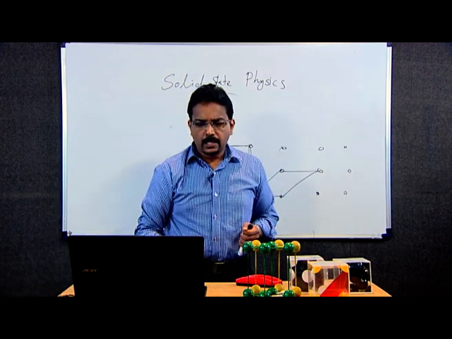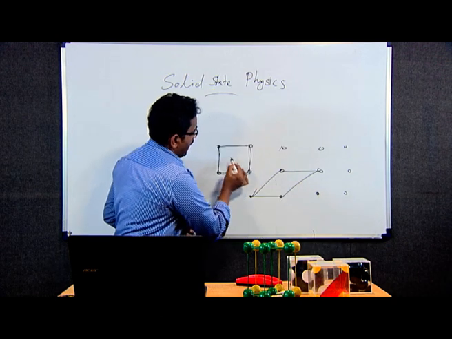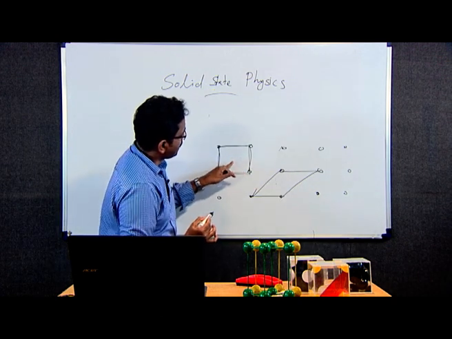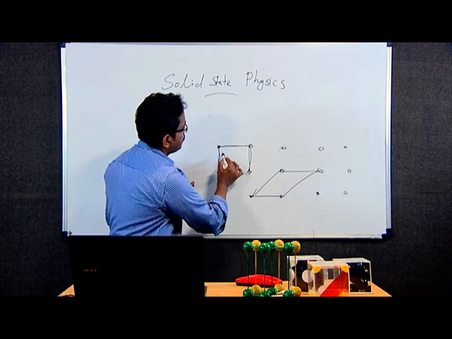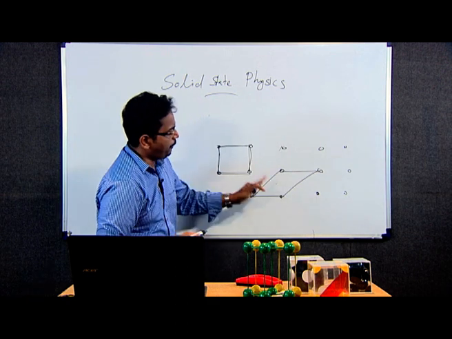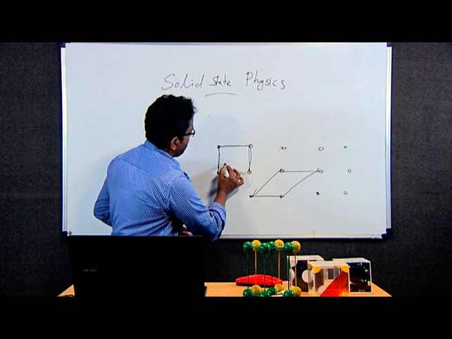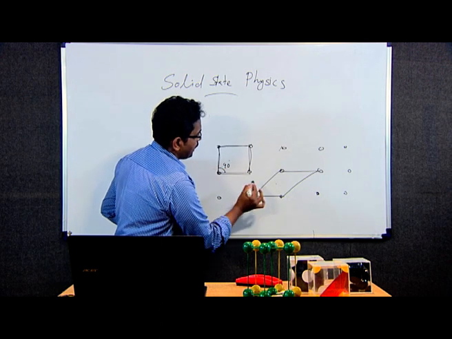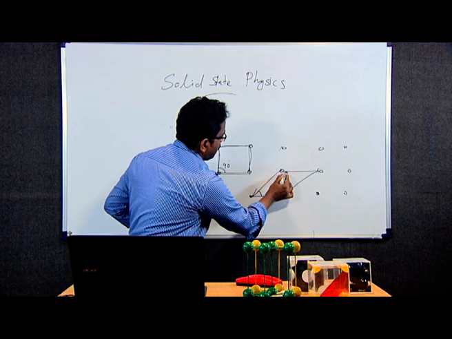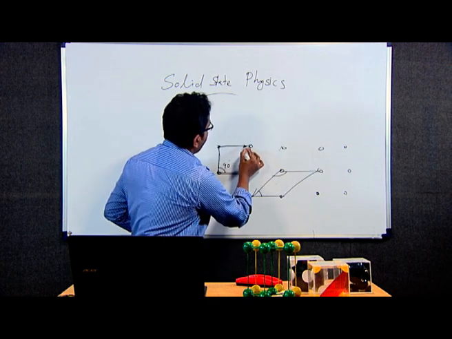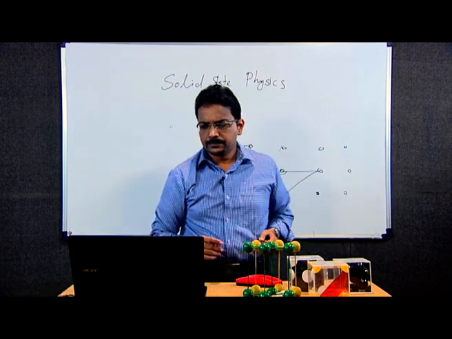So, here we can see these two are rectangular lattices, this is rectangular and this is also rectangular. The only thing is this is a square and this is a parallelogram. The angle between these is 90 degree, and this may be different, not equal to 90 degree, and may be more than 90 degree, but here all are 90 degree, that is the main difference.